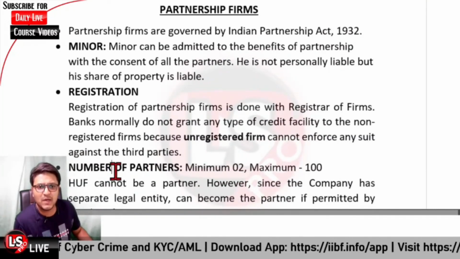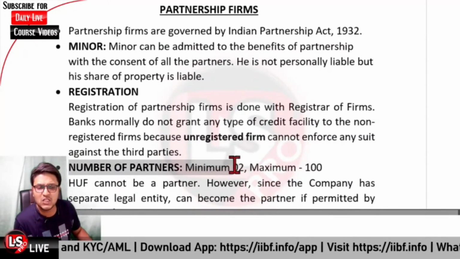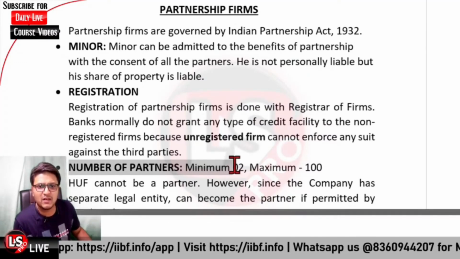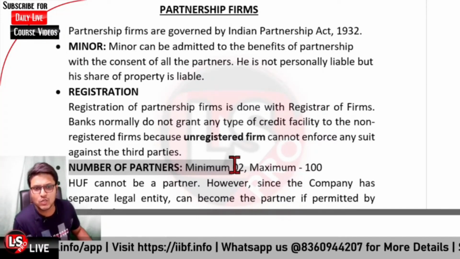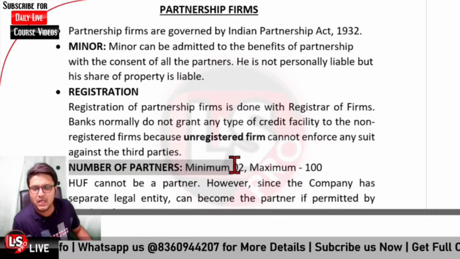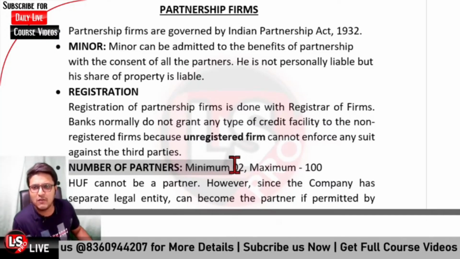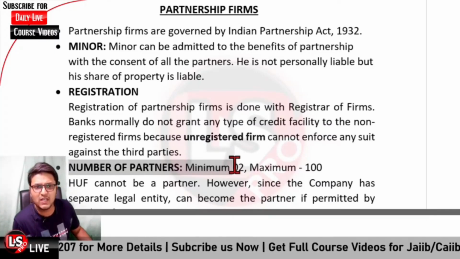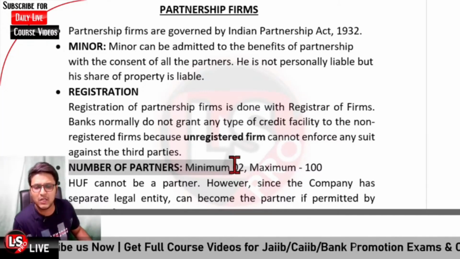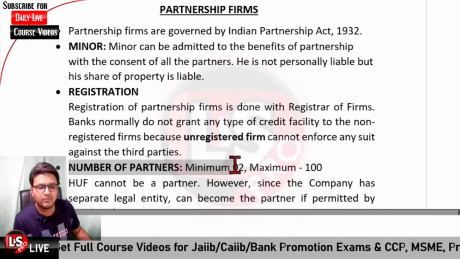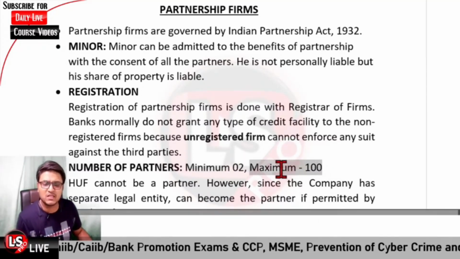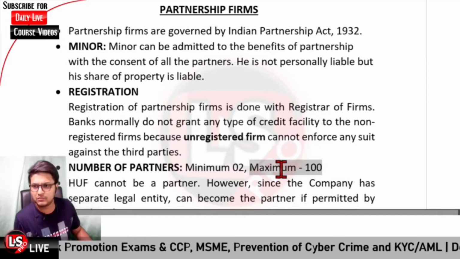And regarding the number of partners, what is the minimum number of partners in a partnership firm? The minimum number of partners is 2, and the maximum number of partners is 100 as per the Companies Act. As per the Companies Act, if the number of partners in any association, in any partnership firm, exceeds 100, in that case that particular partnership firm would not be valid. That is why the maximum number of partners is now restricted to 100.